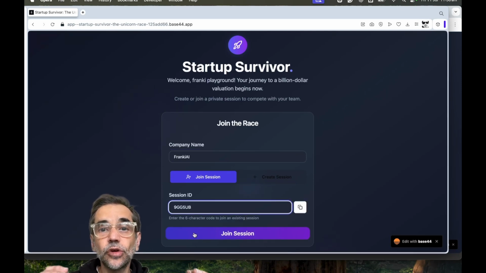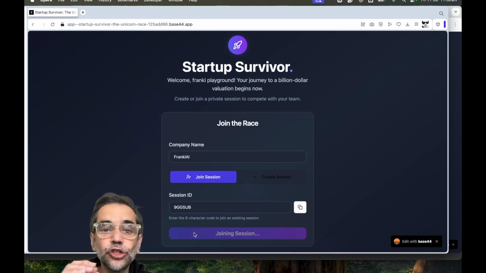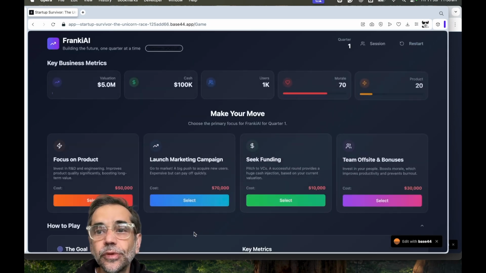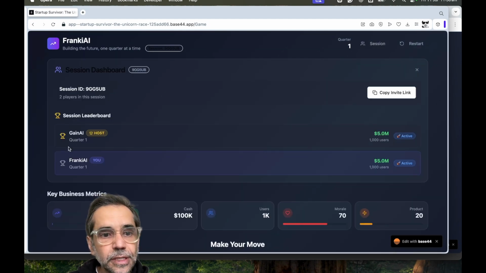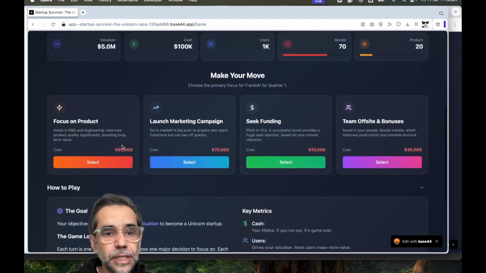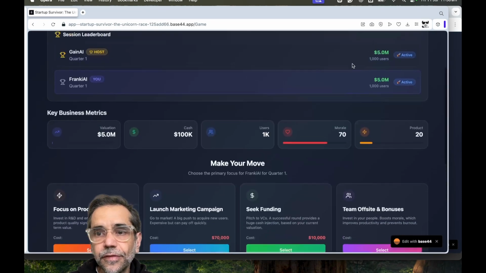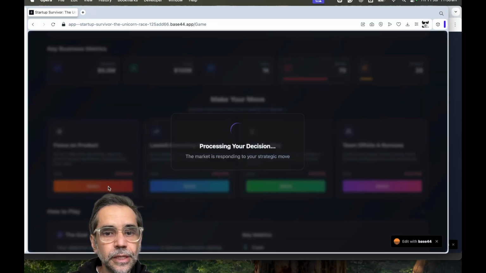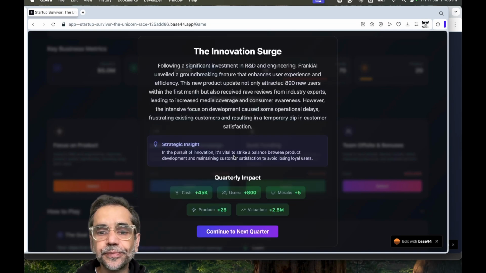You can imagine this as a corporate event where teams learn about entrepreneurship, or a university, or a high school. So now I'm going to join that session, and I can see my leaderboard. Now I've got the same view, but if I go to sessions, I can see Frankie there, and now I can play. Going back to the game itself, my valuation is 5 mil. I'm going to invest in product just like the other game, and it's increased my valuation by 2.5.